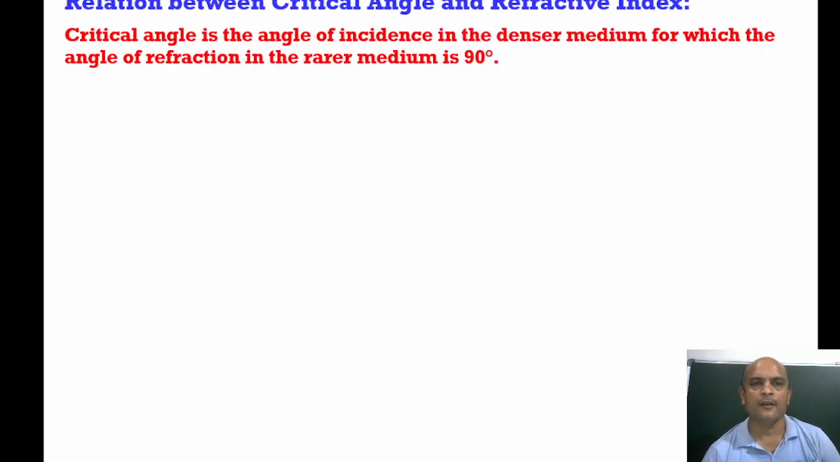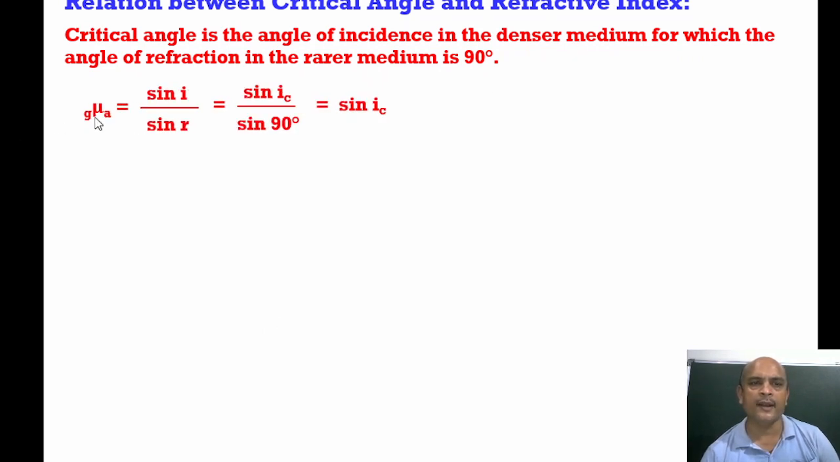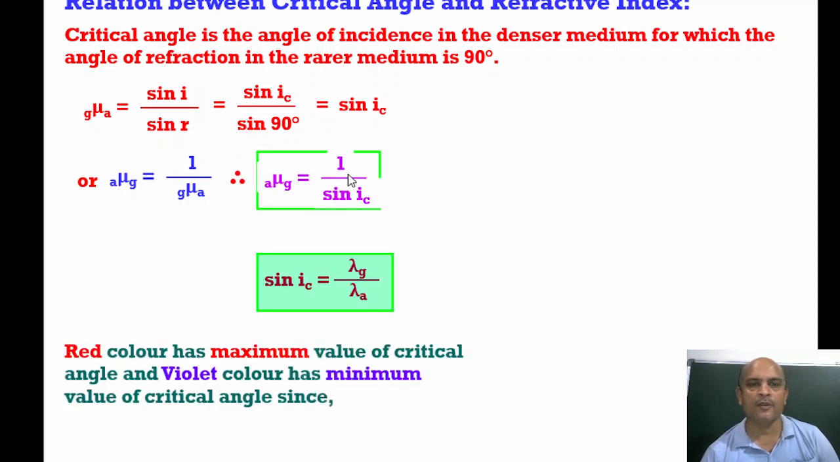So there we know that at the condition of critical angle, glass to air, because denser to rarer, G mu A is equal to sin I upon sin R. I is given as critical angle, but R at that time, in the condition of critical angle, is 90 degrees. So sin 90 is 1. So G mu A is equal to sin IC, or we can say A mu G equal to 1 upon G mu A. So A mu G equal to 1 upon sin IC, or we can say cosec IC also. Another formula for critical angle: sin IC equal to lambda G upon lambda A. It means red color has the maximum value of critical angle and violet color has the minimum value of critical angle.